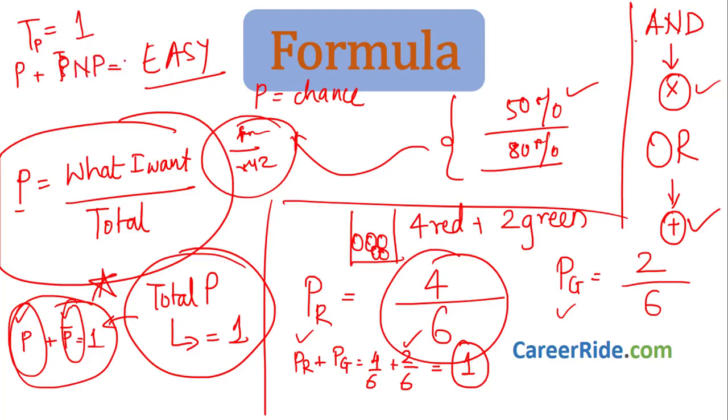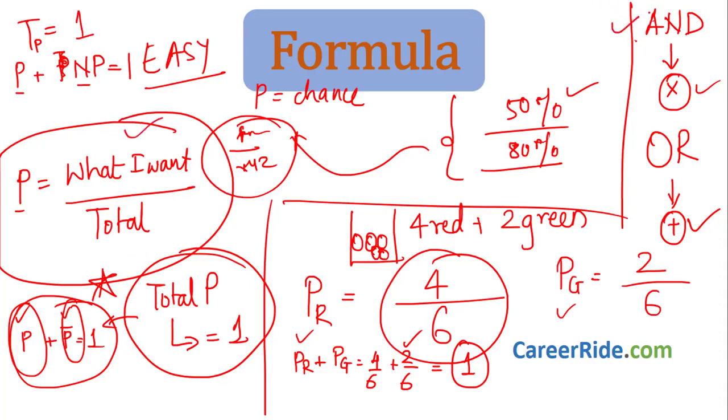No probability is nothing but 1, right? Probability plus no probability is 1. You will see how to use this in the sums which are going to come ahead. But just remember, probability is what I want divided by total.